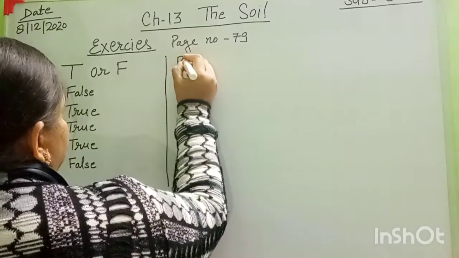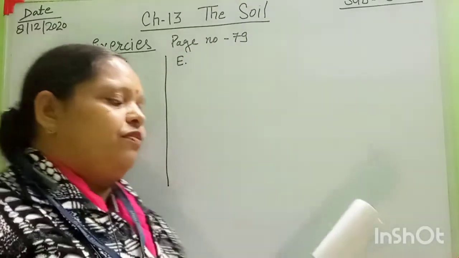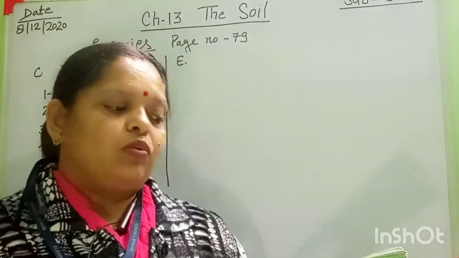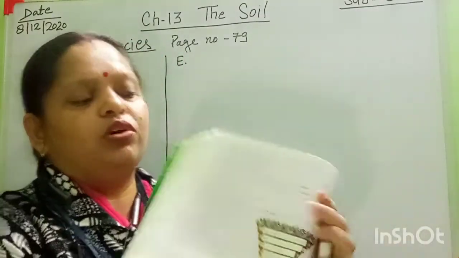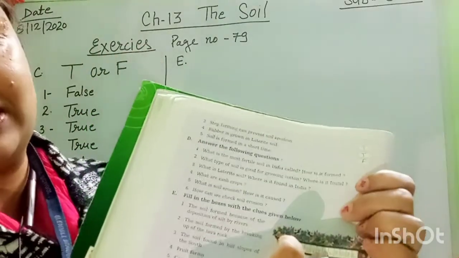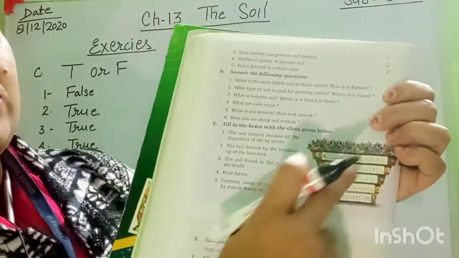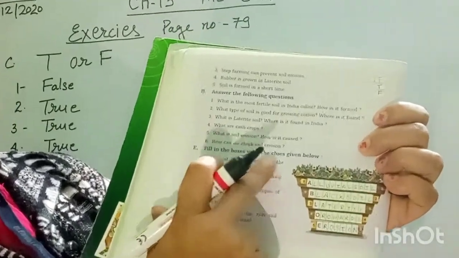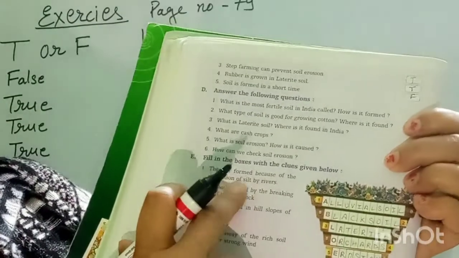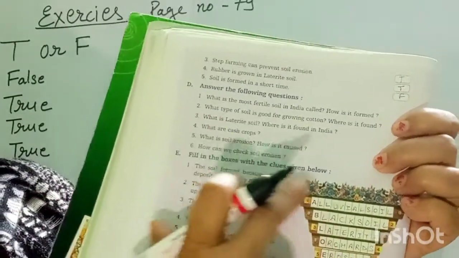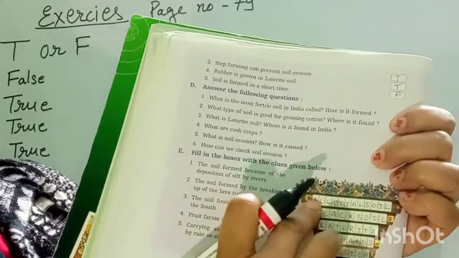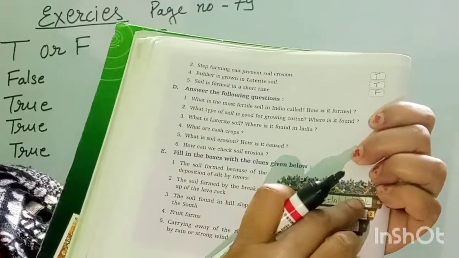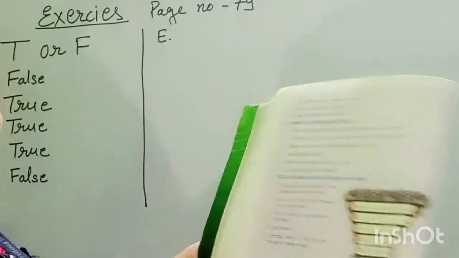Exercise E is here. Fill in the blanks with the clue given below. Here are some questions in your book, and here are some spaces, and you have to mention the right answer. First question: the soil formed because of the deposition of silt by the river, and the first letter is A. What is the correct answer? That is alluvial soil. Everyone mention it here.